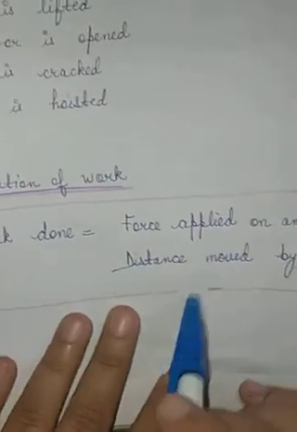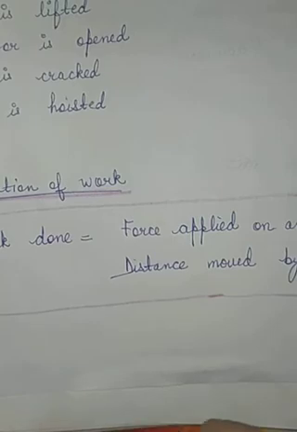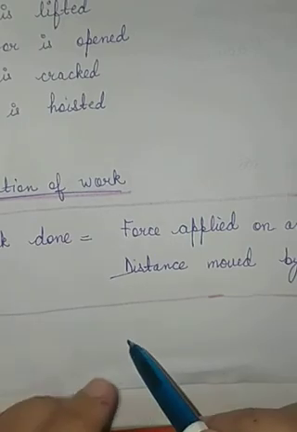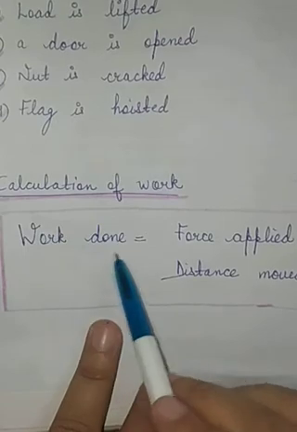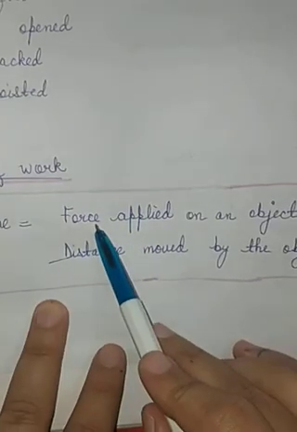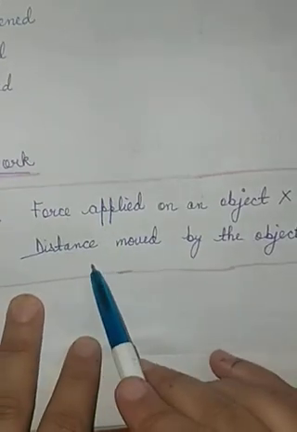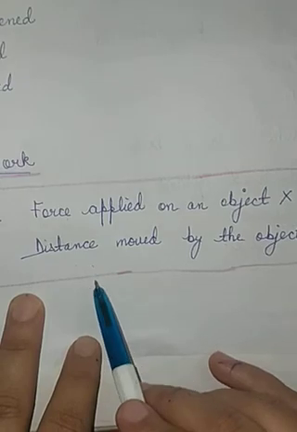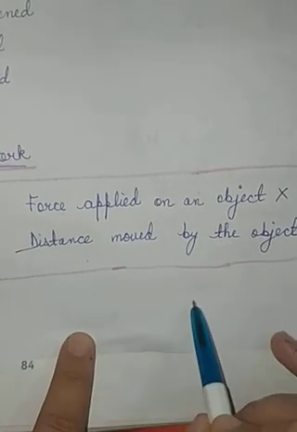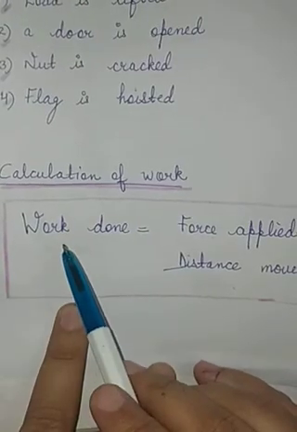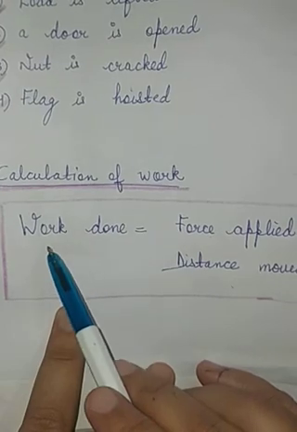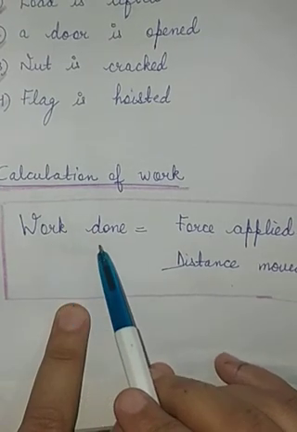So you can use this formula to calculate the work done. If we know how much force is applied and how much that particular object has moved from the initial position to the other position, then we can multiply both figures and calculate how much work is done.